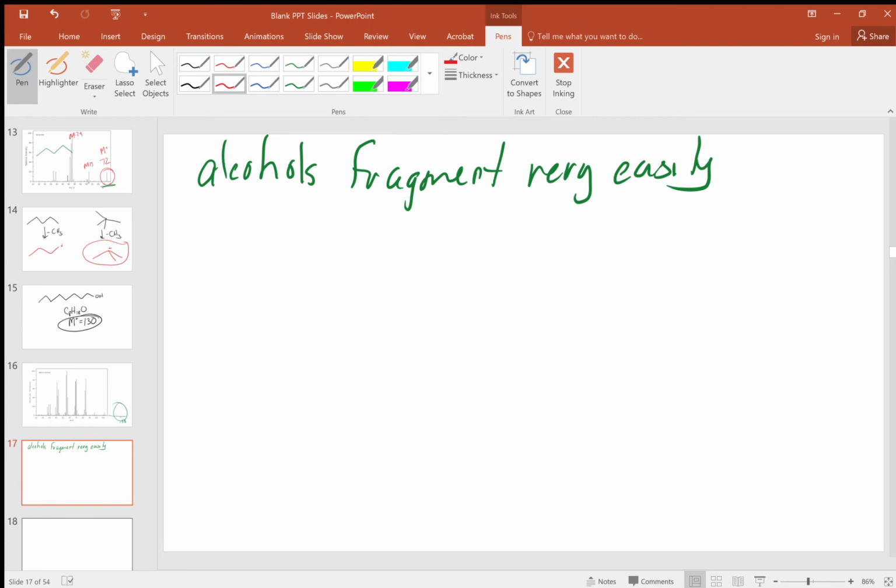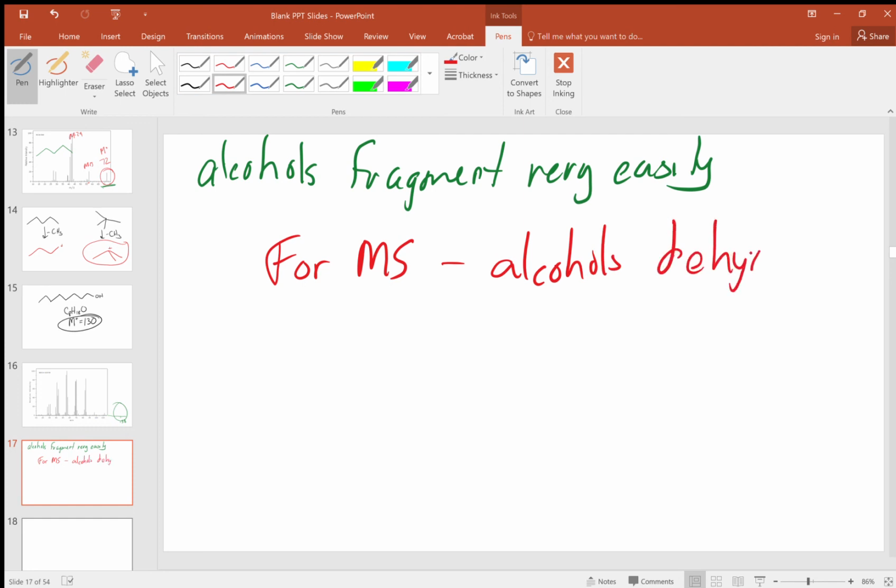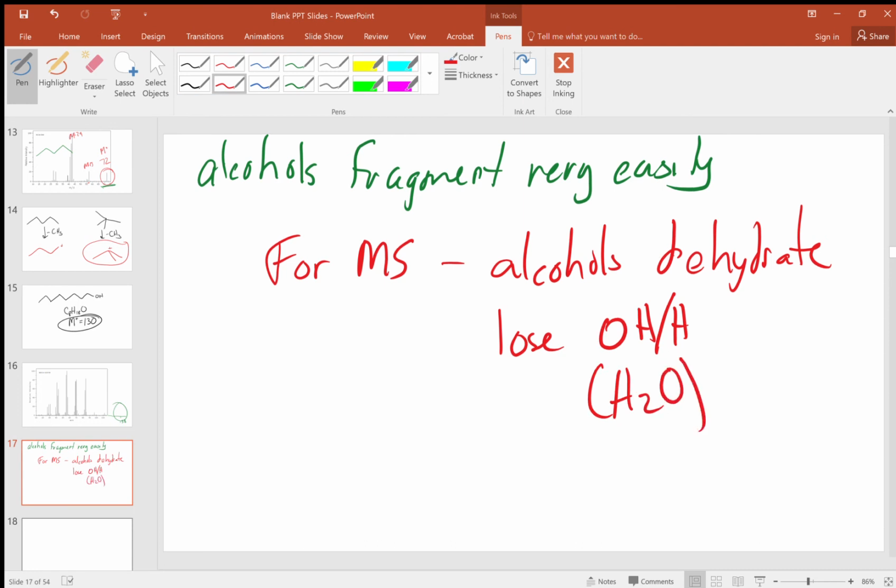But if it's an alcohol, what happens in mass spec is that alcohols will dehydrate, which means they lose an OH and an H. And so for most alcohols, the highest peak we see is mass minus 18.